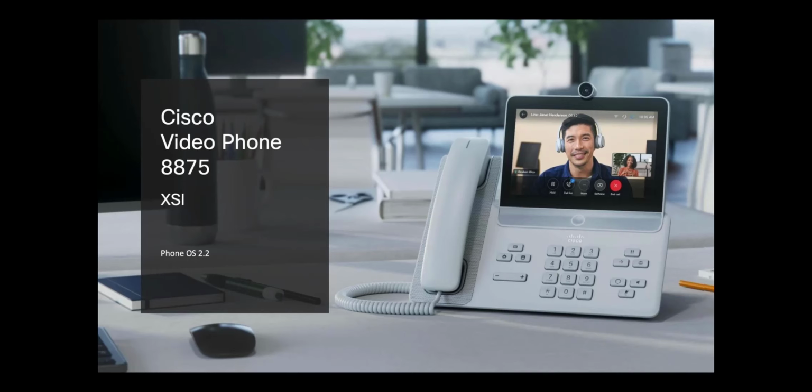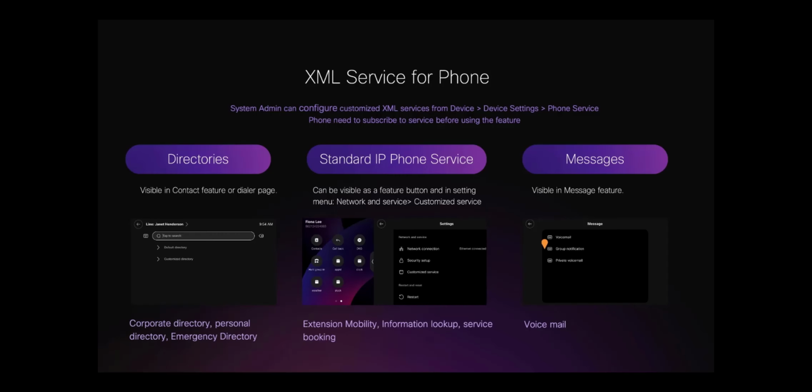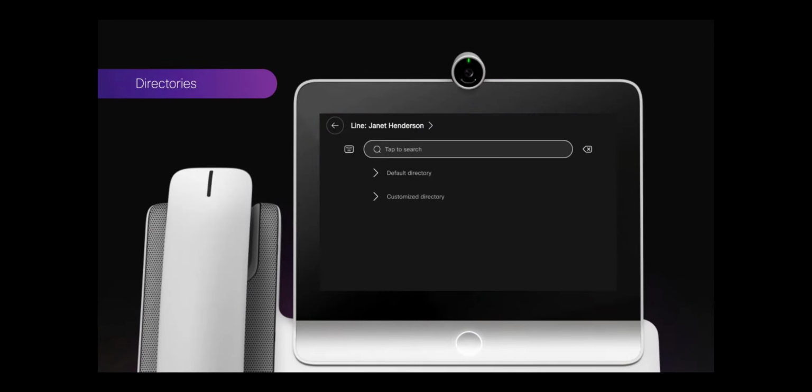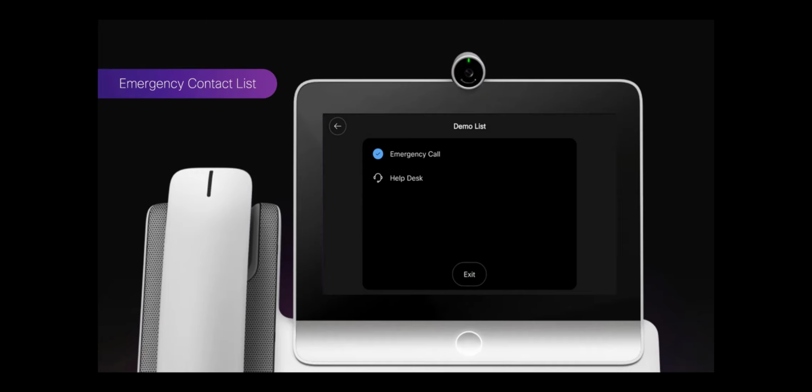In this video, we'll take a look at IP phone services and XSI. There are three types of XSI services: customized directory, standard IP phone services, and messages. Customized directories can be seen when dialing and in context, or used when you search for a contact. It can also be used to provide a special emergency contact service.